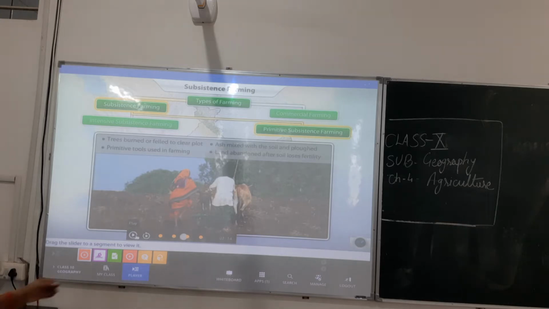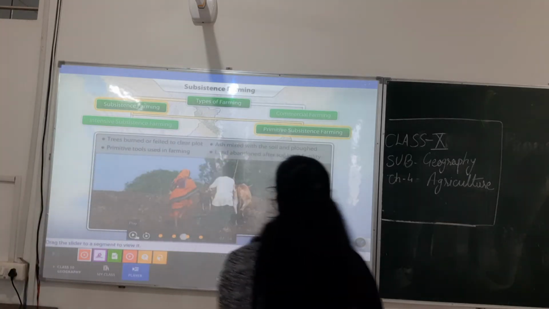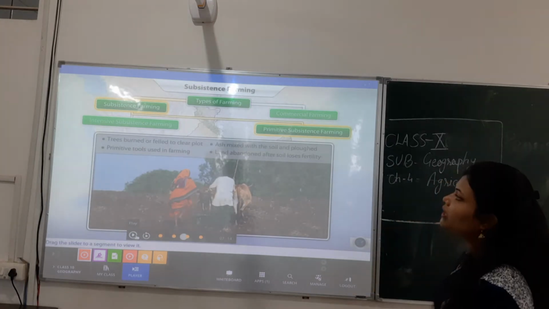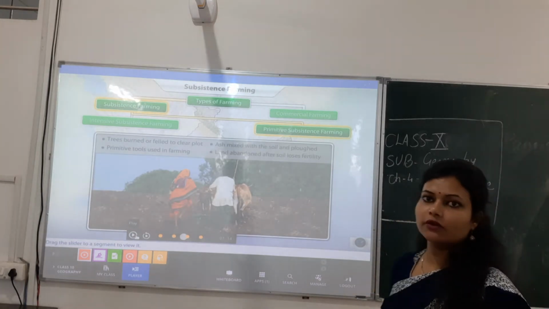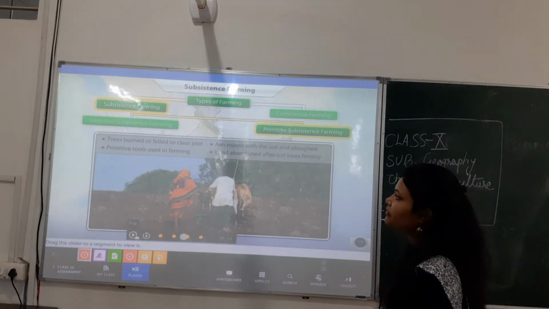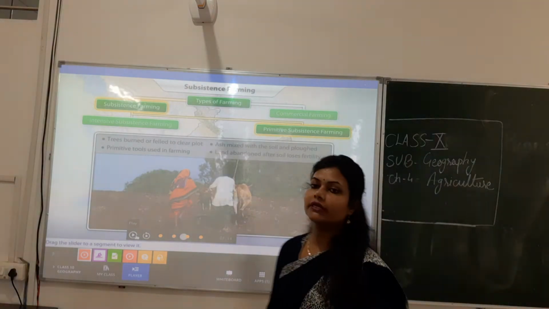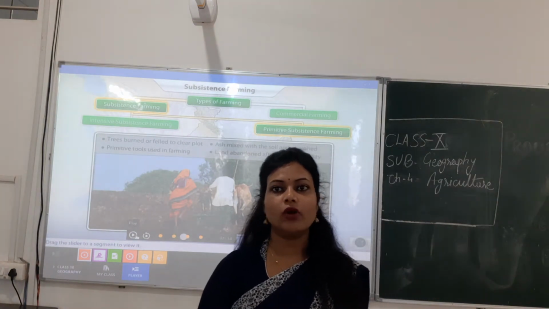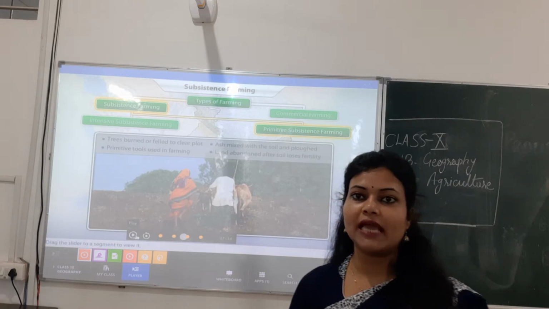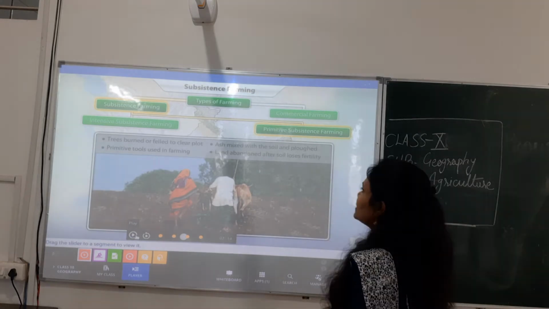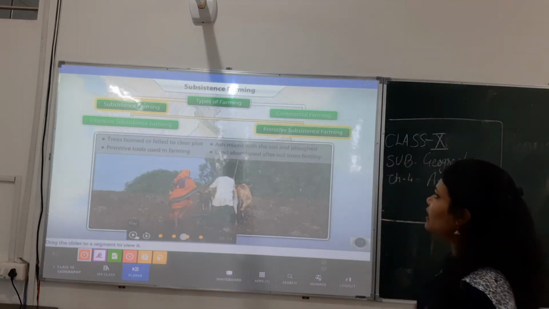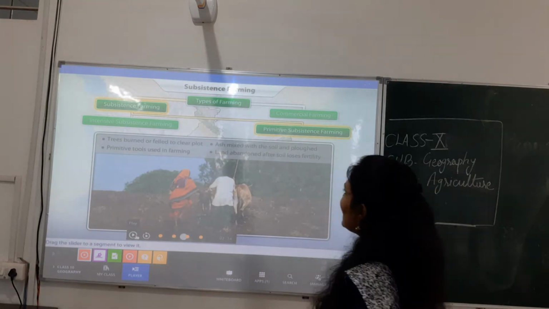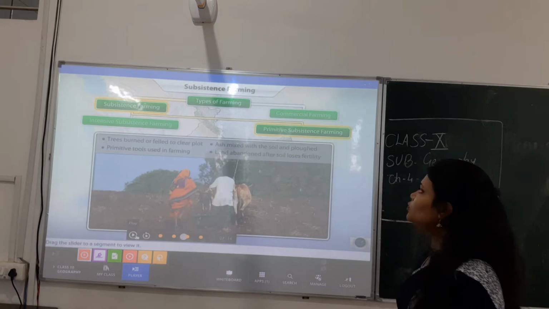Yes, students. So here now we are talking about primitive subsistence farming, and in that we are talking about shifting cultivation. So what is the feature of shifting cultivation? The trees are burned or felled to clear a plot so that the land will get cleared, and then they will have an empty land for doing the agriculture. Then ash is mixed with the soil and plowed. Primitive tools were used in farming and the land is abandoned after the soil loses fertility.